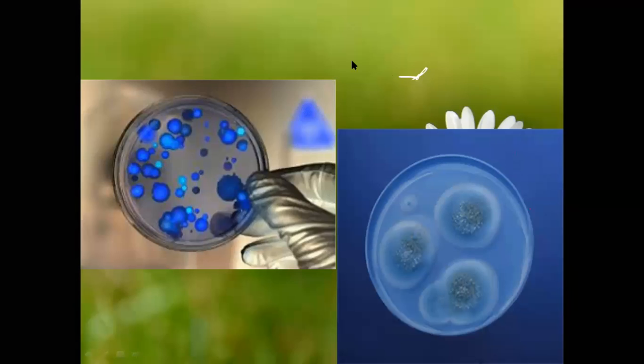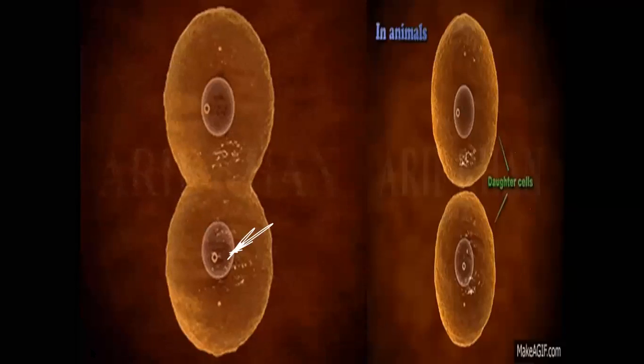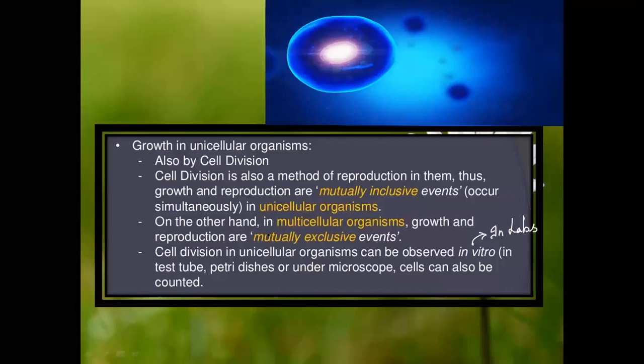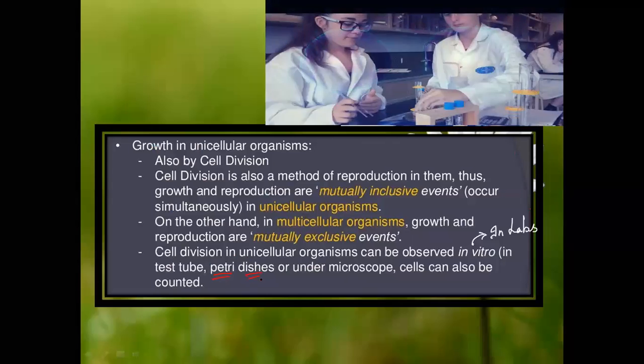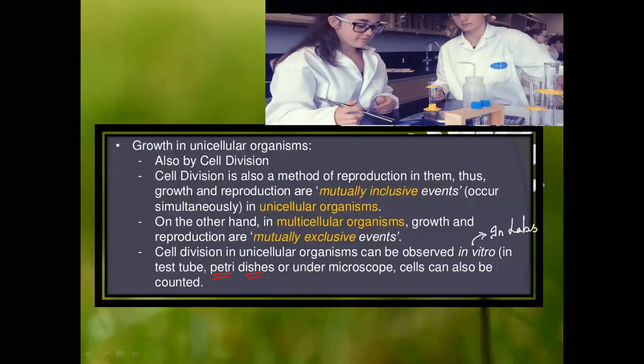How does it grow? Where does it grow? Yes, very good, Sonali. In test tubes, in vitro culture, and in Petri plates or Petri dishes.